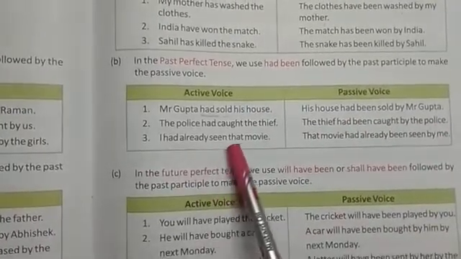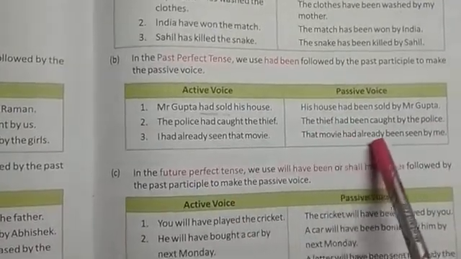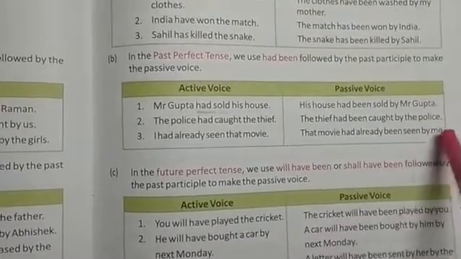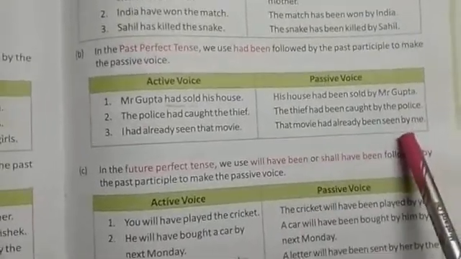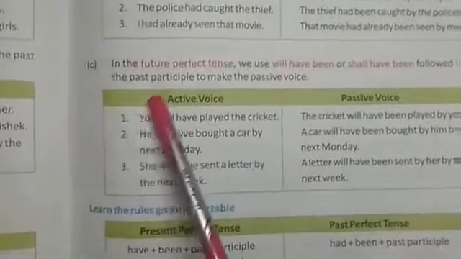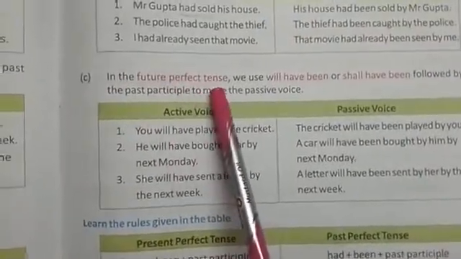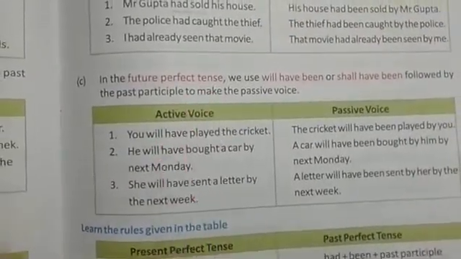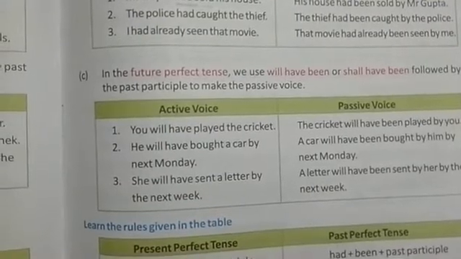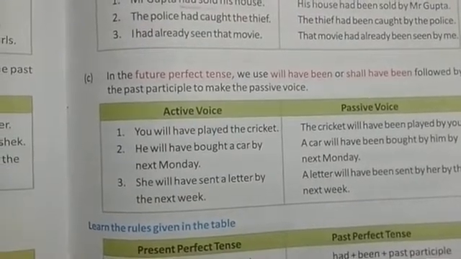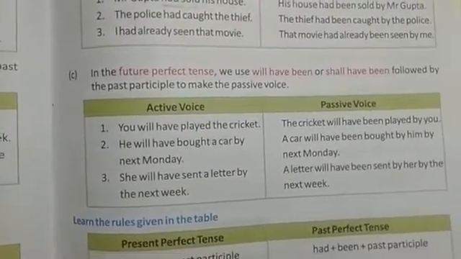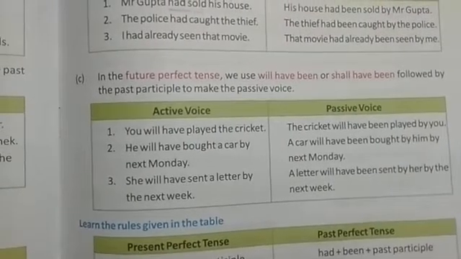I had already seen that movie. That movie had already been seen by me. So this was all about past perfect tense. Now we will read about future perfect tense. To convert active voice into passive voice in future perfect tense, we will use will have been or shall have been plus V3, the past participle.